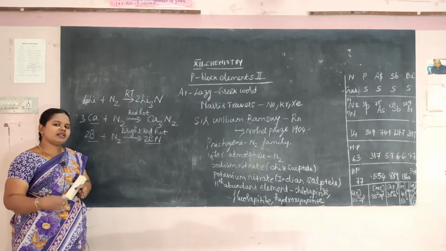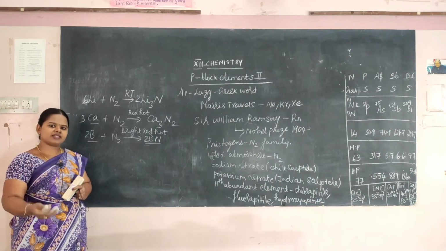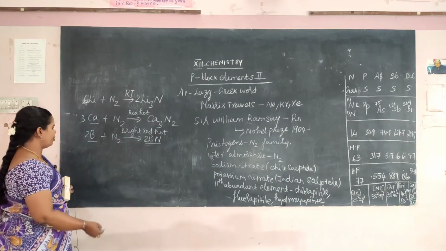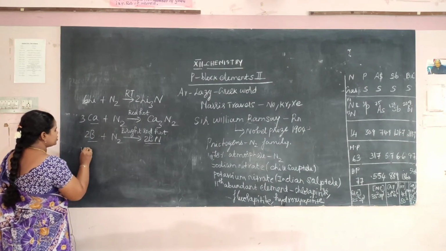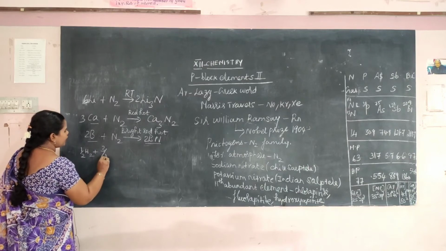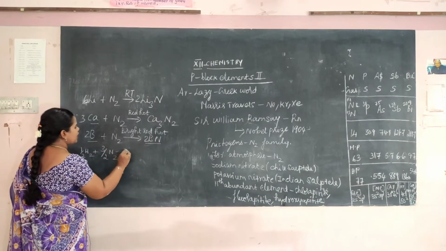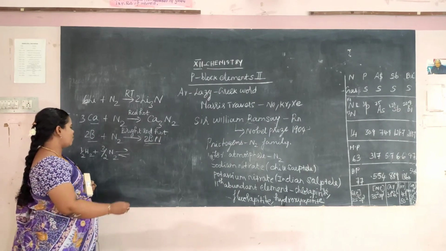Then when nitrogen reacts with hydrogen at 750 mm and 200 atmosphere pressure, that is nothing but our Haber's process for the synthesis of ammonia.